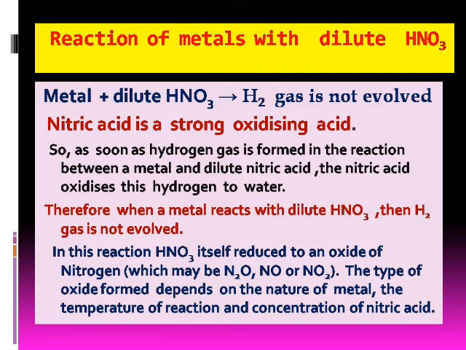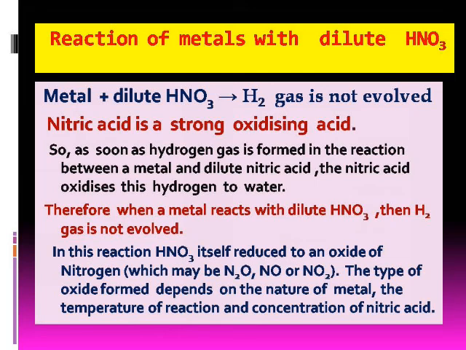In this reaction, nitric acid oxidizes hydrogen to water, and it itself is getting reduced to an oxide of nitrogen, which may be dinitrogen monoxide or nitrogen monoxide or nitrogen dioxide. The type of oxide formed during the reaction depends on the nature of metal, the temperature of reaction, and concentration of nitric acid.